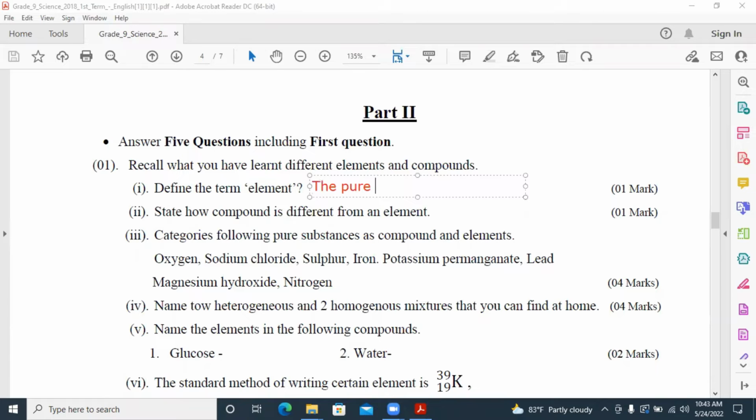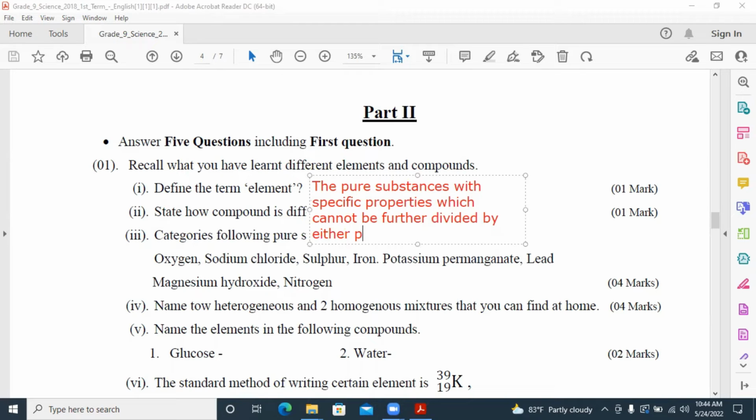The pure substances with specific properties which cannot be further divided by either physical or chemical methods.